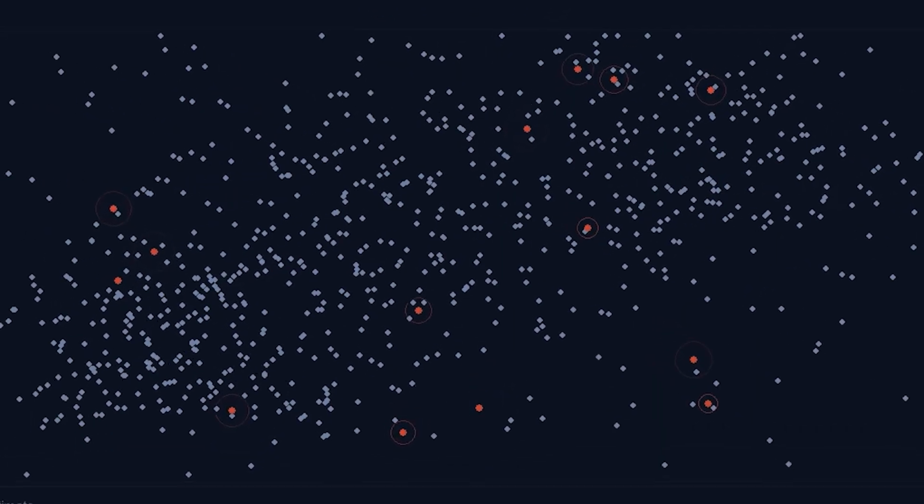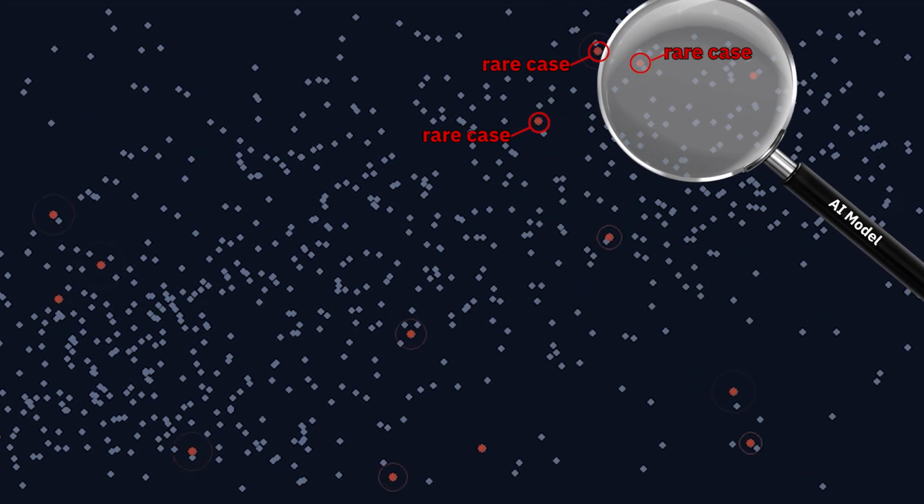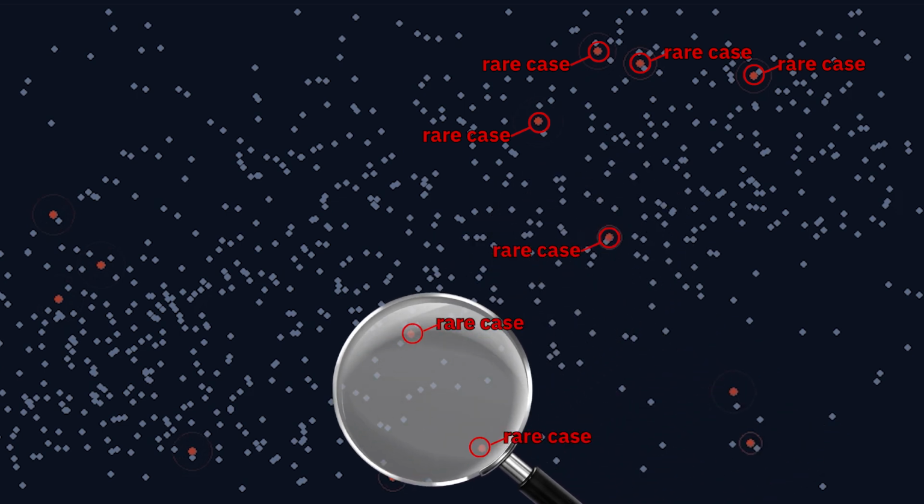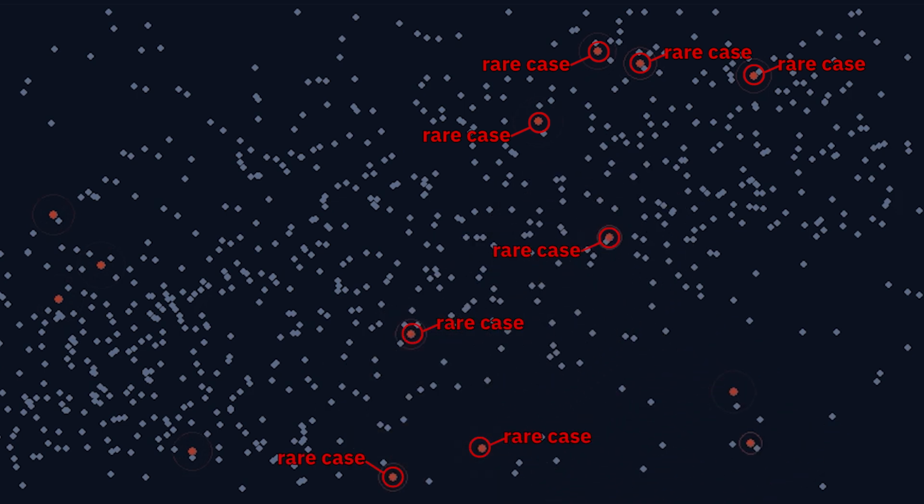The challenge is measuring whether the model is finding the rare cases instead of simply getting rewarded for predicting the common case. Because when normal behavior dominates the data, a model can look accurate by playing it safe. And playing it safe usually means predicting the majority class.